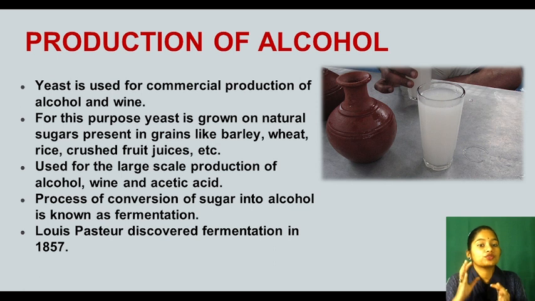So yeast are used for making alcohol. Okay, there are different types of alcohol and they are made by growing yeast in natural sugar containing products like barley, wheat, rice and fruit juice. So the process by which the sugar is converted into alcohol is called fermentation, and Louis Pasteur discovered the term fermentation in 1857, right?